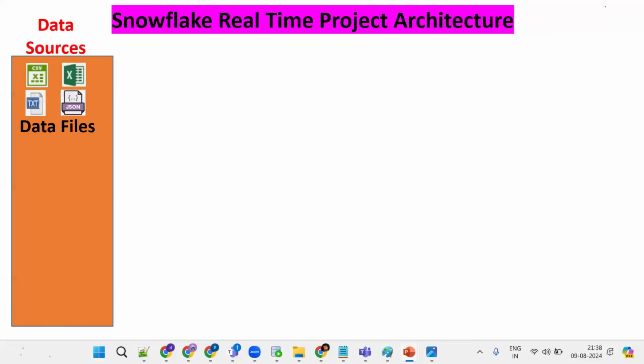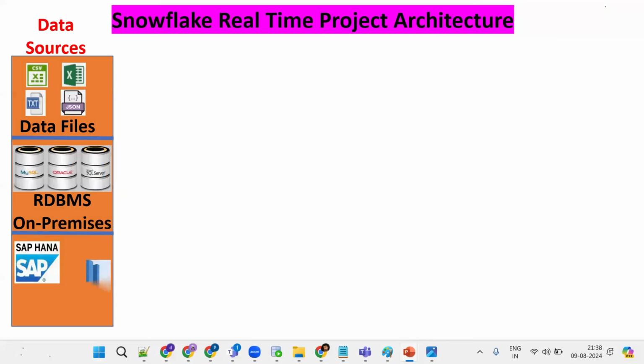CSV files. It is there in Oracle database. It is there in SAP system. So these are the OLTP systems where my company data is. Now what happened? I want to bring it to Snowflake.